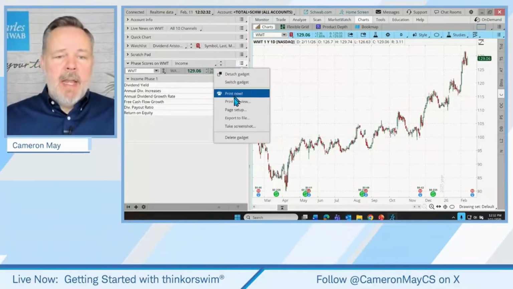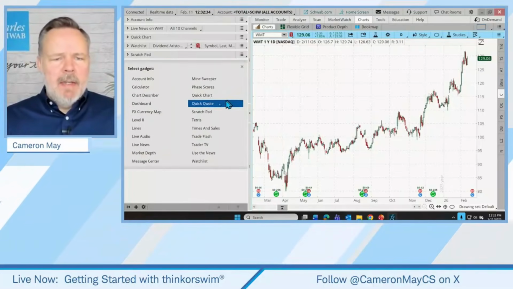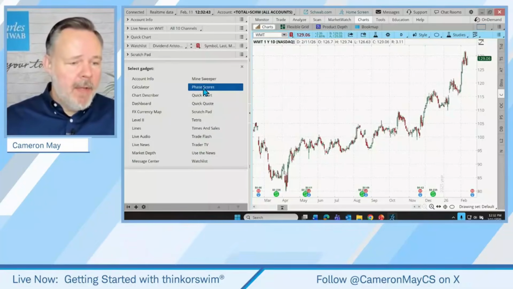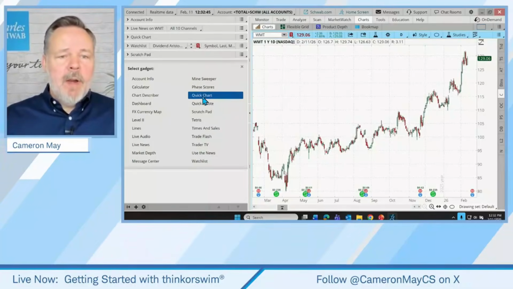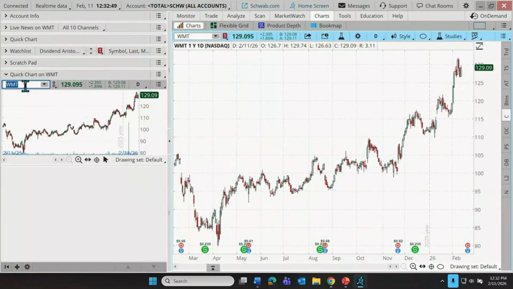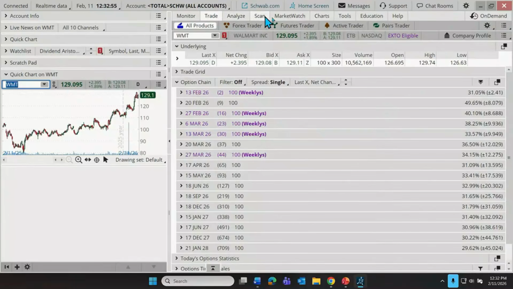Let's move on to our next tool, and I might need to be a little bit selective in the interest of time, but I think we're going to be all right. So let's go to our quick chart. Let's add a symbol here, and this is literally just a small chart where the trader can keep an eye on maybe technical developments as they navigate around other areas of the platform. But this is customizable, much like the larger charts.